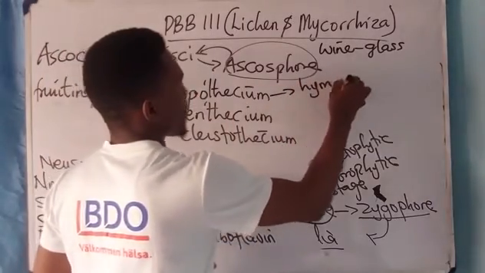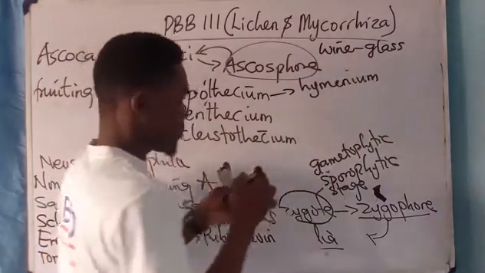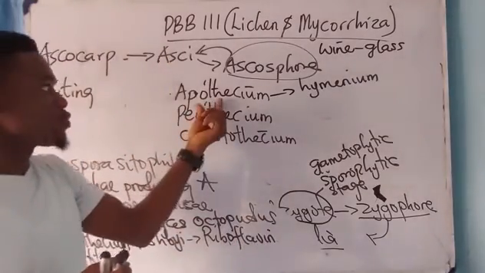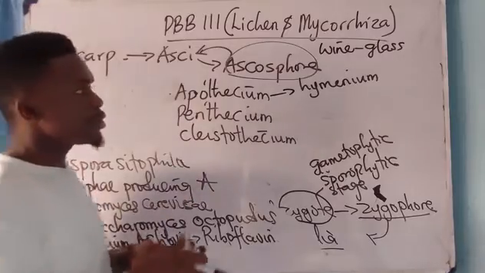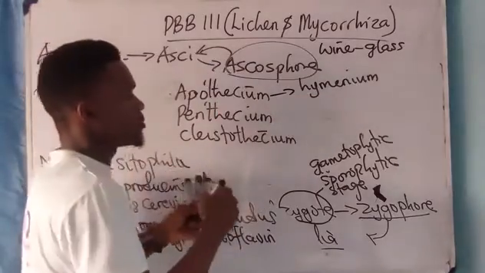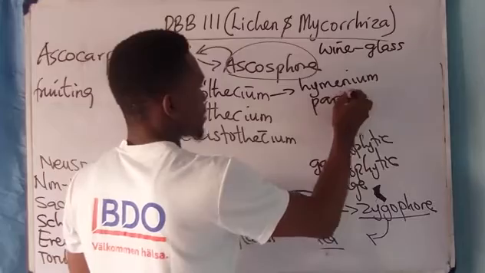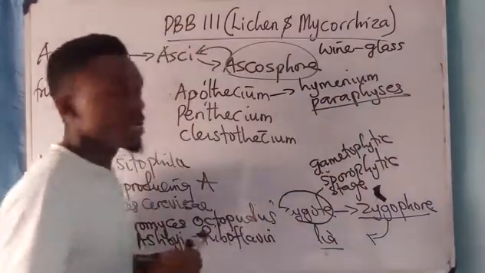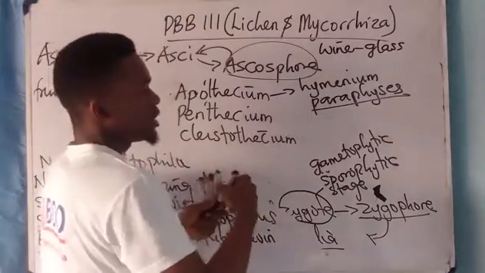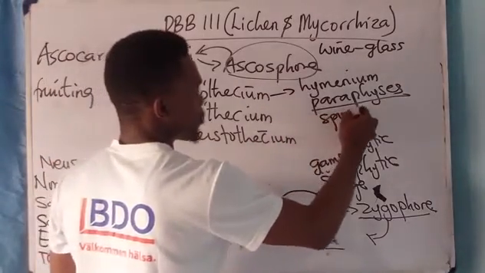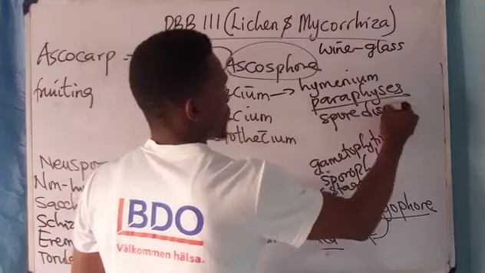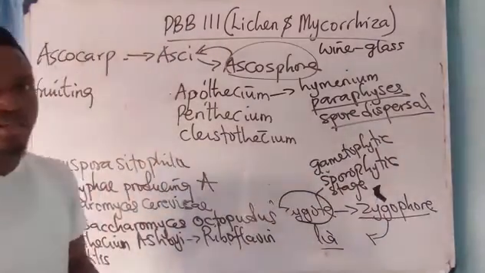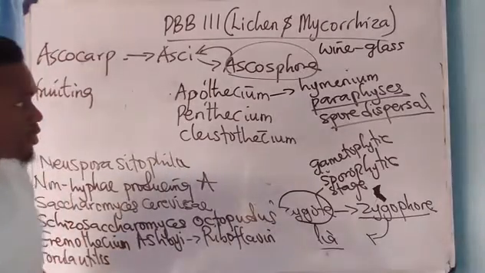Hymenium. Hymenium is that curved structure that is found at the top of this apothecium. The function of this hymenium inside the ascocarp is to produce paraphyses. And the function of these paraphyses is to enhance spore dispersal. Take note of that.